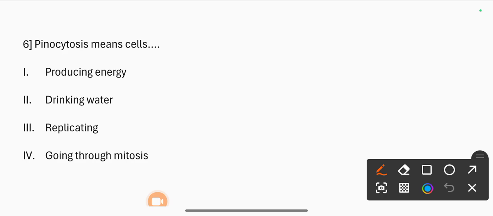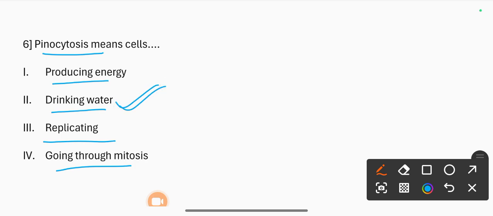Sixth question: phagocytosis means what? 1. Producing energy, 2. Drinking water, 3. Replicating, 4. Going into mitosis. So what does phagocytosis do? The correct option is drinking water.